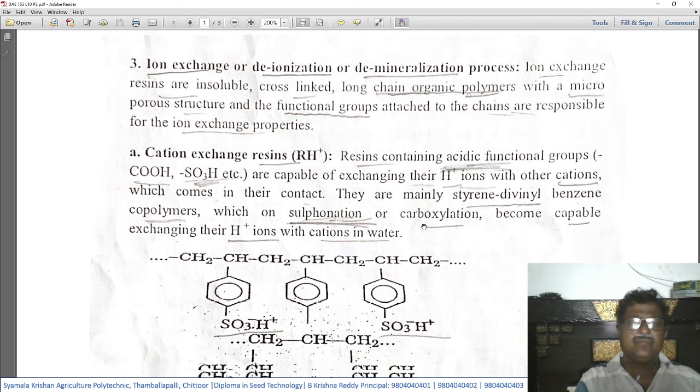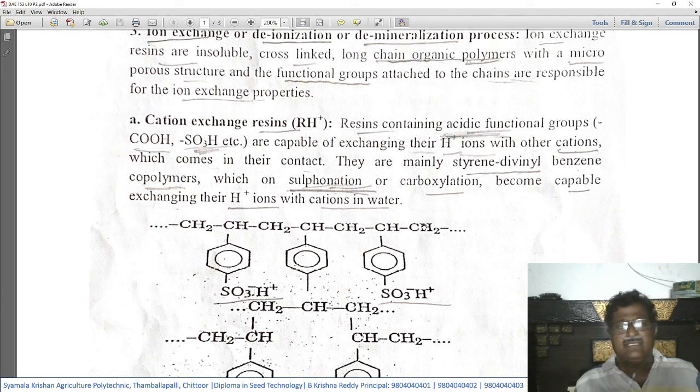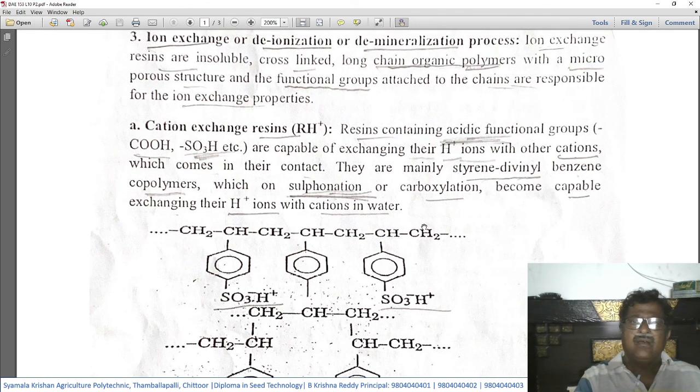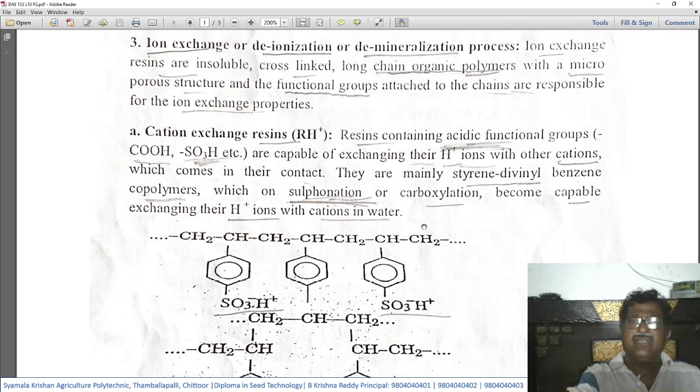Okay. Then in that there are two types. One is cation exchange resins and the other is anion exchange resins. So for cation exchange resins, RH+: the R represents the long chain organic polymer, and this is a functional group containing H+. So this is a cation exchange resin.